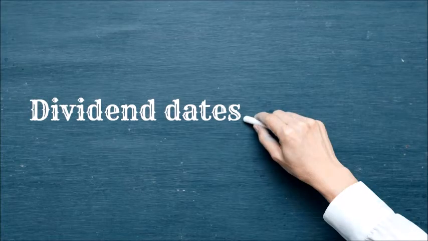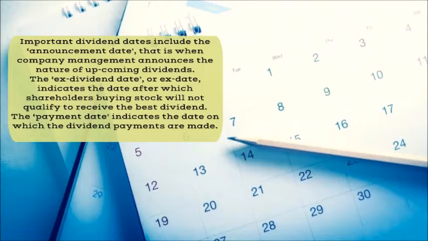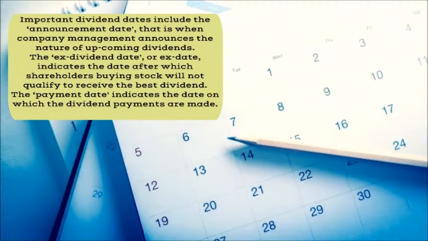Dividend dates. Important dividend dates include the announcement date, that is when company management announces the nature of upcoming dividends. The ex-dividend date, or ex-date, indicates the date after which shareholders buying stock will not qualify to receive the dividend. The payment date indicates the date on which the dividend payments are made.